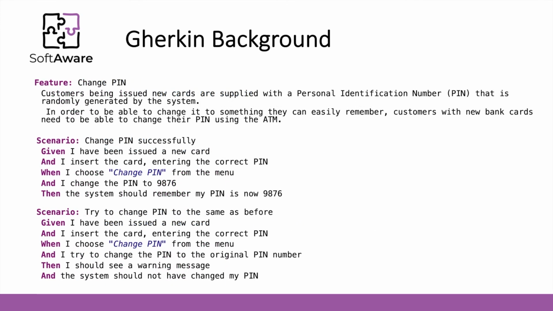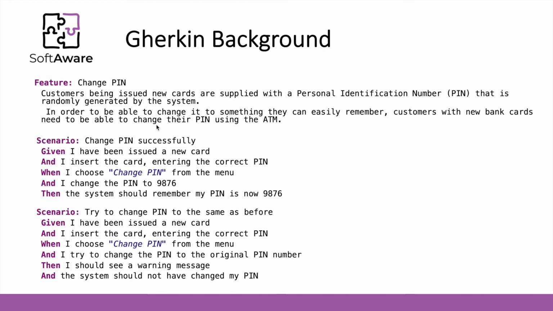Another quite common keyword from Gherkin is the Gherkin background. This feature is a change pin feature where we have customers with cards and pins, and they need to use those cards with pins in ATMs. And we have 2 distinct scenarios. The first one is to change the pin successfully, and the other one is to try to change the pin to the previous pin, the actual and current defined pin.